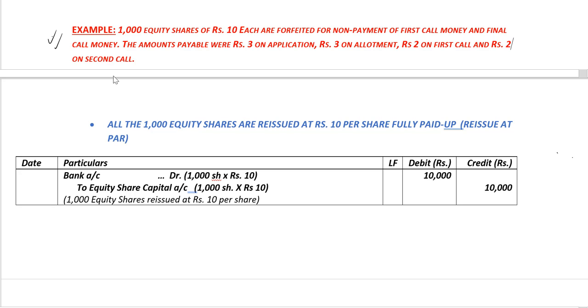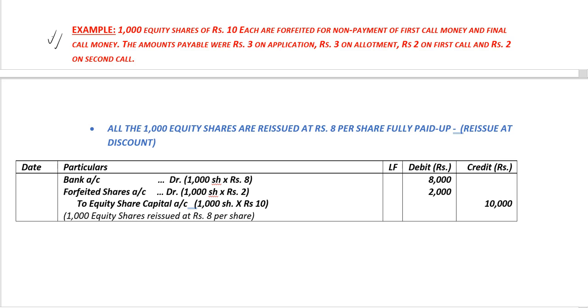also rupees 10. The journal entry is bank account debit 1000 shares multiplied by the reissue price per share rupees 10, totaling 10,000 rupees, and to equity share capital account 1000 shares multiplied by the paid up value of the share, which is rupees 10, comes up to 10,000 rupees. Narration: 1000 equity shares are reissued at rupees 10 per share. So this is the example for reissue at par.